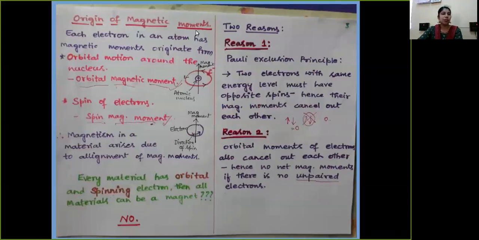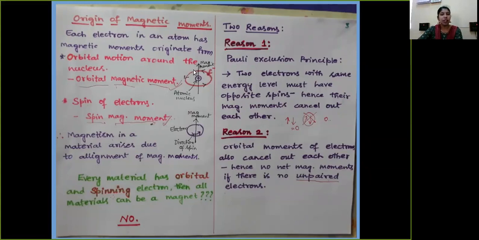As we know, in matter we have so many atoms, and each atom consists of a centrally positively charged nucleus, with negatively charged electrons orbiting around that nucleus. When an electron is orbiting around the nucleus, it possesses an orbital magnetic moment.